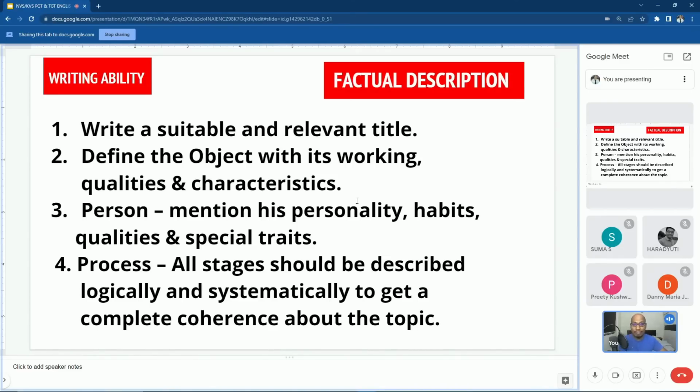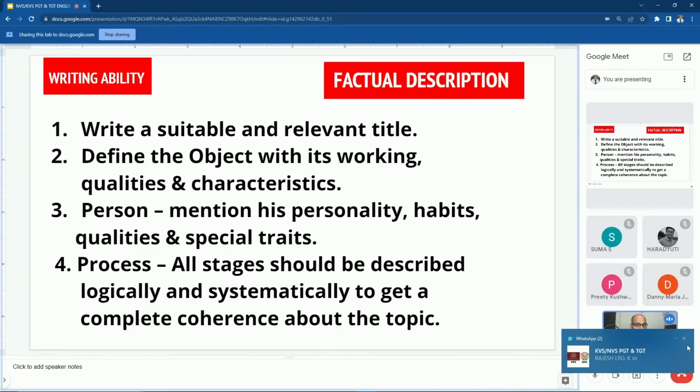And in case if they ask you to write a process writing, process preparation, that is also part of factual description, like how you prepare coffee or tea or any kind of dish, then you have to write the entire process in stages. So we should write a suitable and relevant title to the factual description and process writing. Define the object with its working, qualities and characteristics.